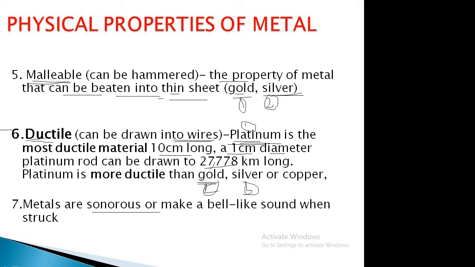That is the sonorous property of metals. Sonorous means the ringing sound; it produces a ringing sound. So, the school bell, we have seen the ringing sound of a school bell, as the school bell is made up of metals. So the ringing property of the metal is called sonorous. So metals show the sonorous property also. Okay, this is the 7th point.